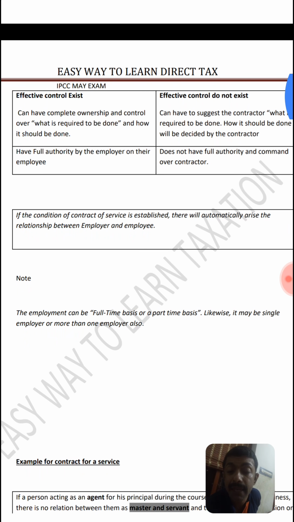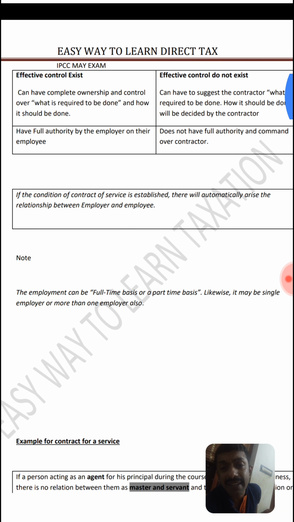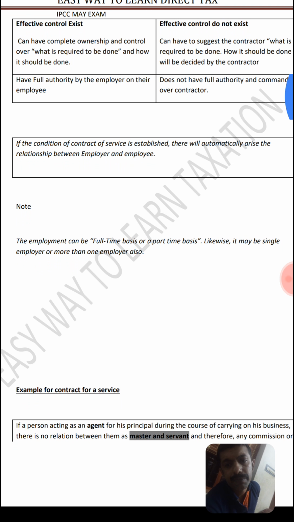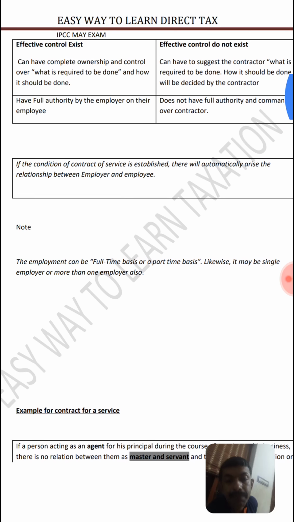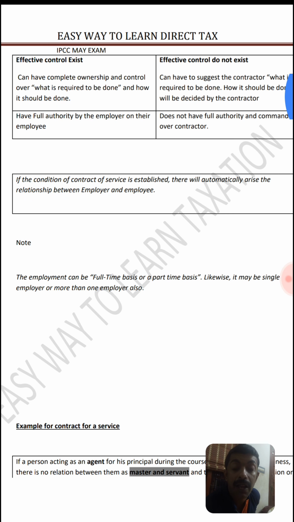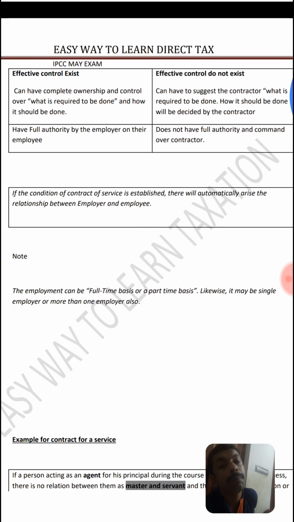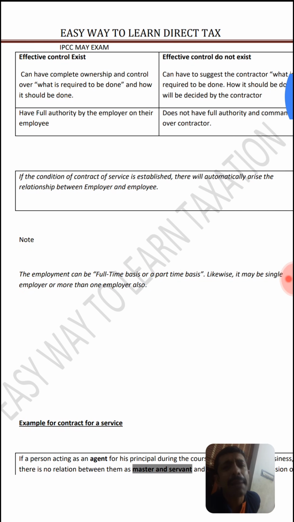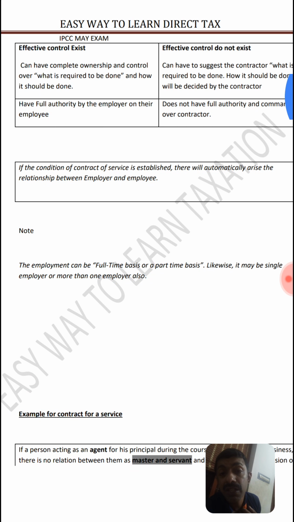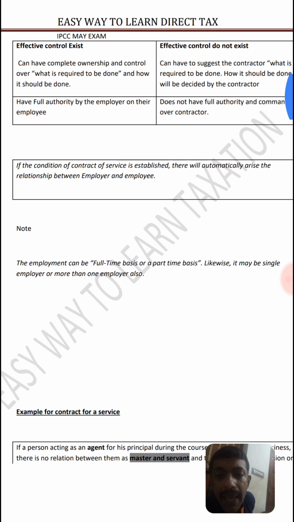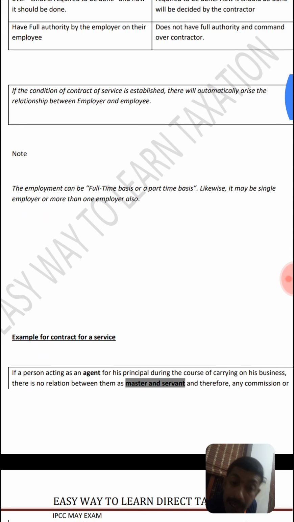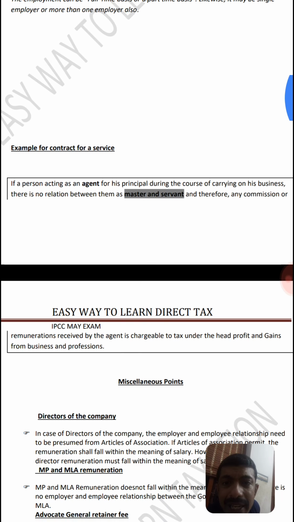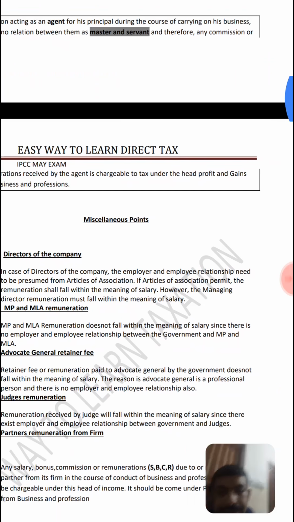Take the example of a housemaid. She does not necessarily serve one particular house. She might have many houses where she is employed. I was a teacher in the past where I was taking tuition at homes. So in one day I could have many classes, in many places, many houses. So the basis need not necessarily be part-time, need not necessarily be full-time. The relationship should exist between past and present.